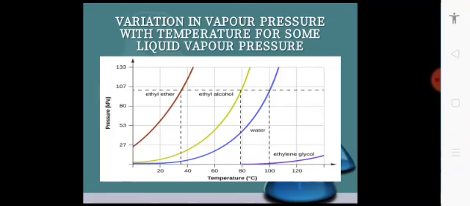Similarly, the second liquid, ethyl alcohol, boils at about 78 to 79 degrees Celsius, because at this temperature its vapor pressure becomes equal to the atmospheric pressure. And similarly, the boiling point of water is 100 degrees Celsius, because at 100 degrees Celsius its vapor pressure becomes equal to the external or atmospheric pressure, and the boiling point of ethylene glycol is 120 degrees Celsius.